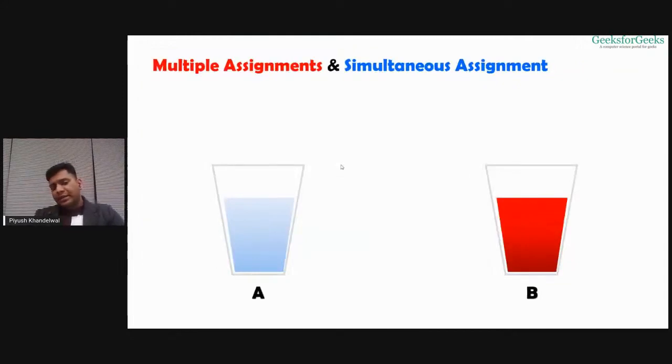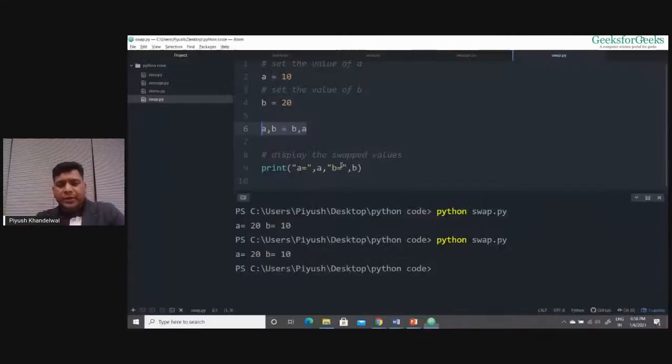And what happened actually is, instead of swapping the contents, we have actually swapped the stickers of these two glasses. You got it? So now if someone, the third person, looks at this condition where the A glass has red content and B glass has blue content, for him, it will look like the contents are swapped. But actually what happened is we just swapped the stickers, the labels on those glasses. So this is what it is doing.